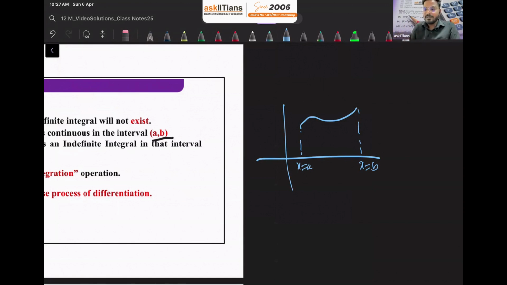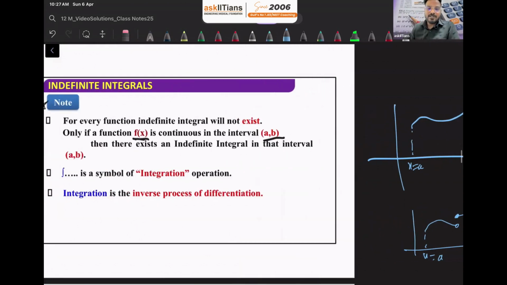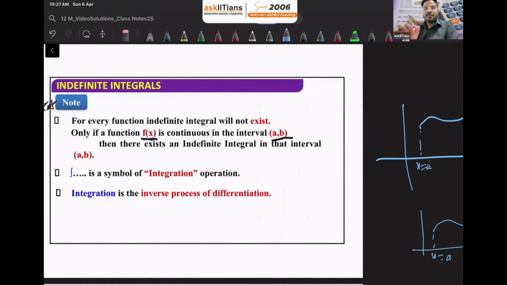In between, if it is something like this, okay, and let's say this is x equals a, this is x equals b, in this case it's not continuous in between a and b. So we cannot say that in a to b this function is integrable, but this one is integrable. So first, every function is not integrable. Second, a function is integrable only when it is continuous in the open interval a to b. Then there exists an indefinite integral in that interval a to b.